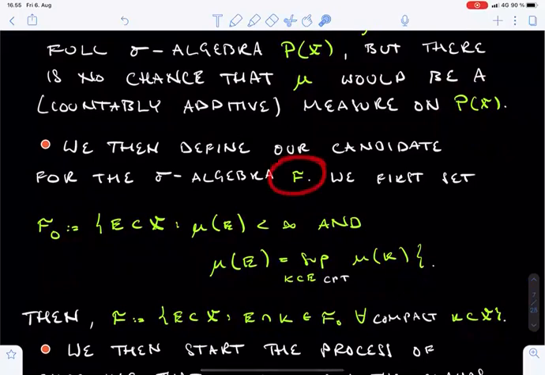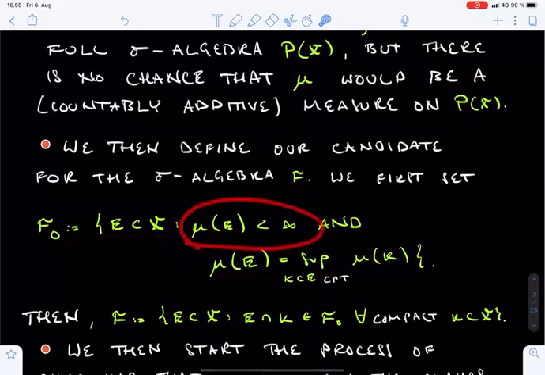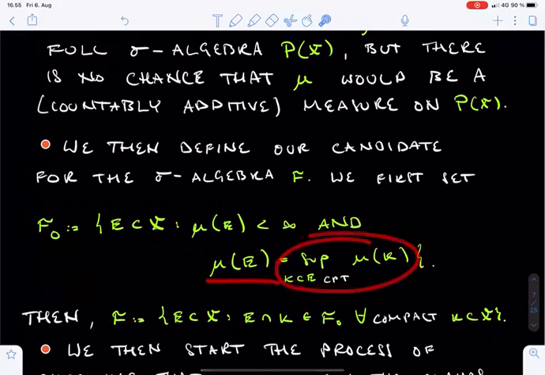Before defining the final sigma algebra F, we define an intermediate collection of sets, which is called F0. This collection consists of all those subsets E of X whose μ measure, as defined above, is finite, and whose μ measure can be approximated from below by the μ measures of compact sets contained in E.